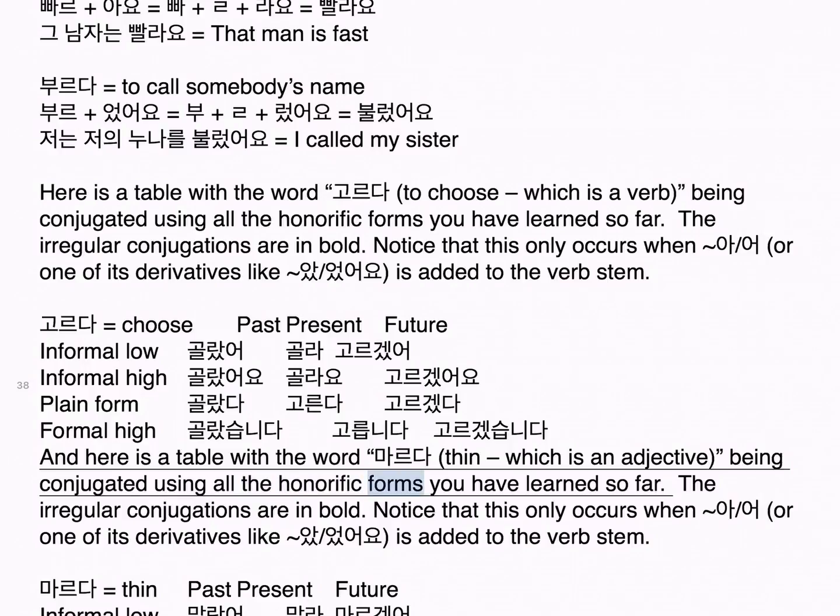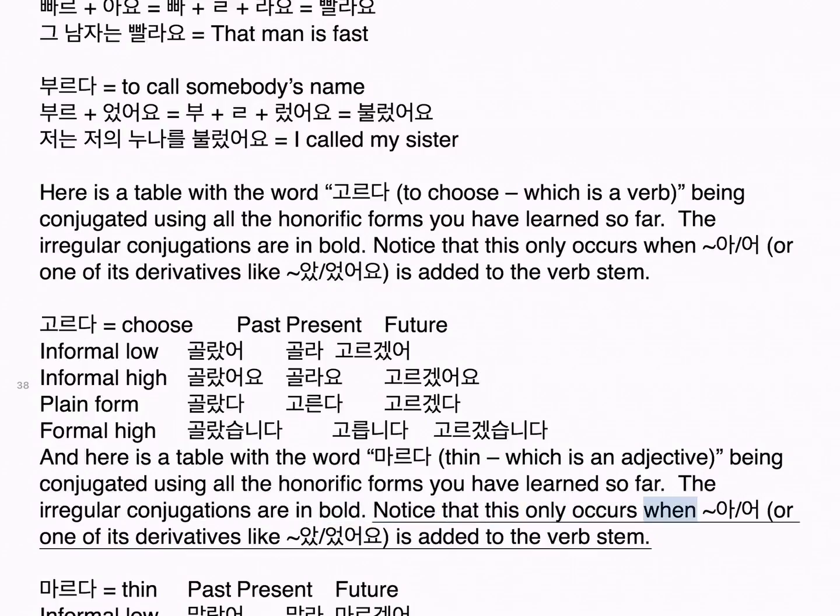And here is a table with the word 마르다, thin, which is an adjective, being conjugated using all the honorific forms you have learned so far. The irregular conjugations are in bold. Notice that this only occurs when 아/어, or one of its derivatives like 았/었어요, is added to the stem.